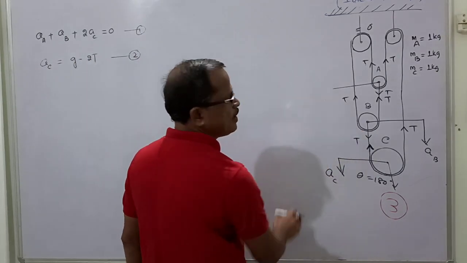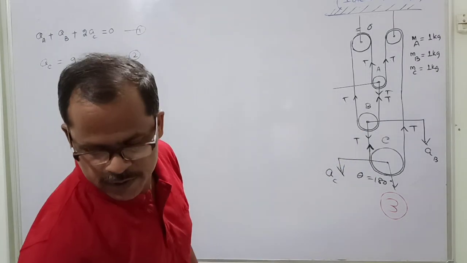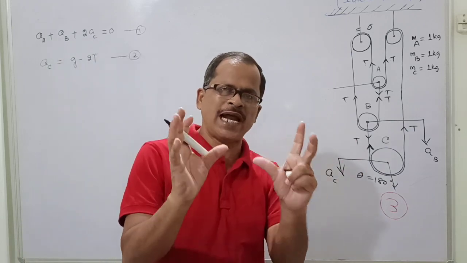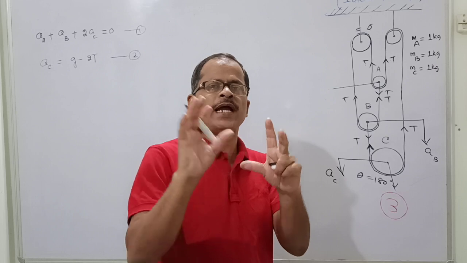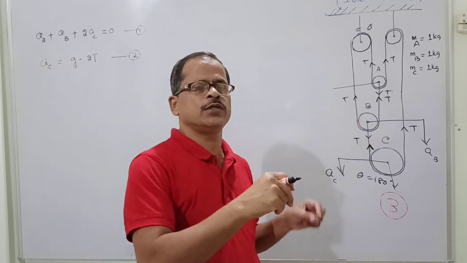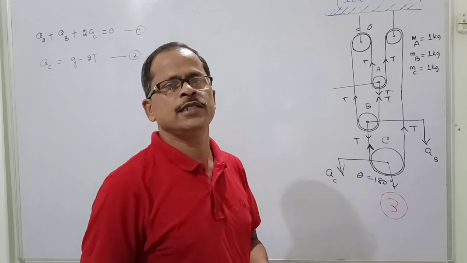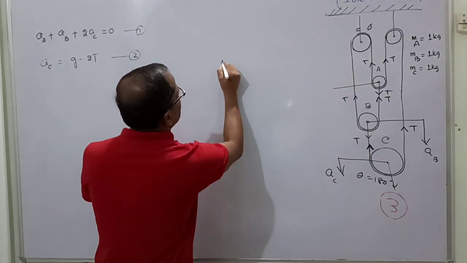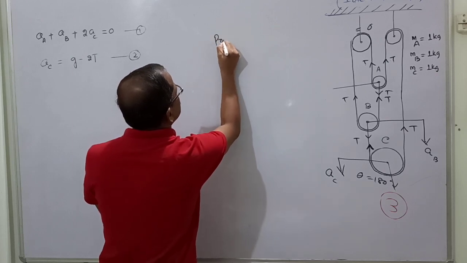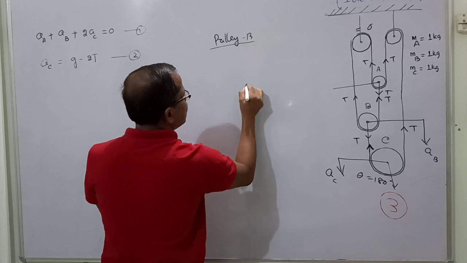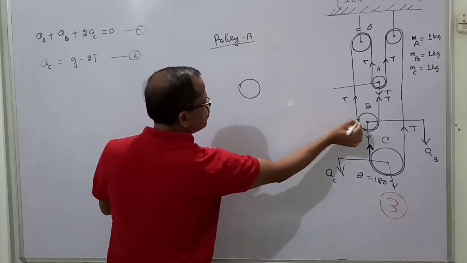The free body diagram is a very interesting concept. When you apply a free body diagram, you are showing the part only, and the other parts are connected to this part by the forces. That's why when I show the body B, look, this is the pulley B. I am drawing the free body diagram of the body B. So now come to the pulley. This is the pulley B.